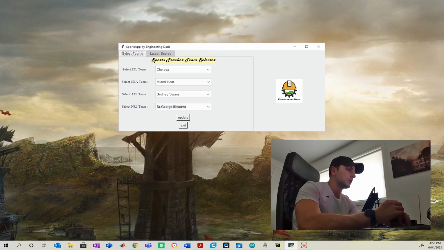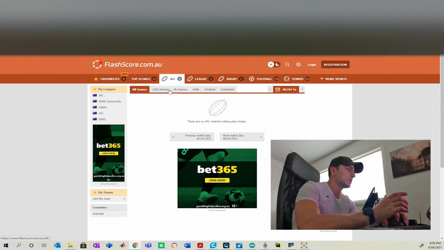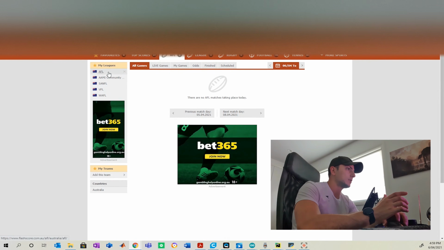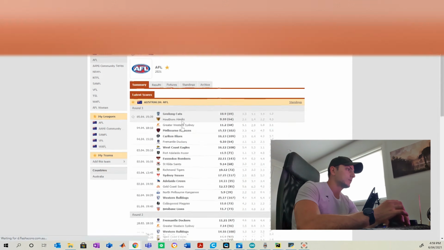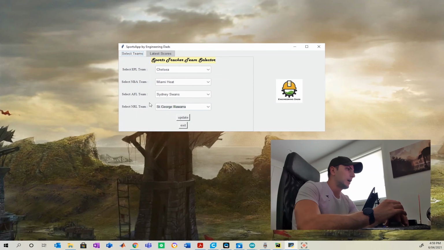So as you can see here on the screen, what we've got is a nice little app that has all the teams selected. What we're using, as said before, is the Flash Score website to basically get all the scores online. So for example, AFL being one of the sports, Rugby League, NBA, and EPL, as you can see.